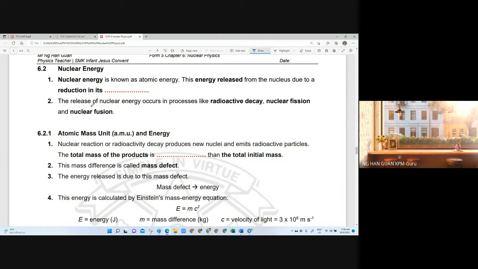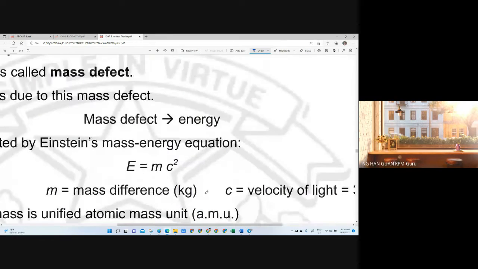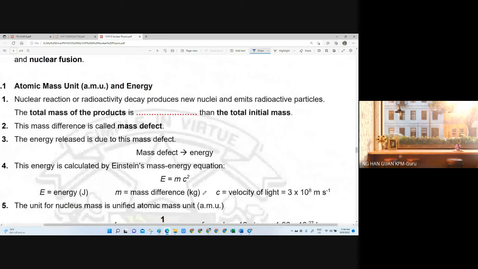This reduction of weight I call the mass defect, a decrease of mass, and this decrease of mass is all converted to energy, the energy during my workout, the running and so on. So that is the process. When you reduce in mass, the mass is converted to energy, and you end up with a very famous formula. We call it Einstein's mass-energy equation, E equals mc squared.